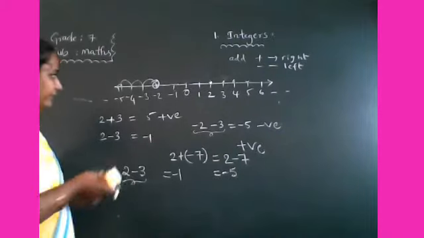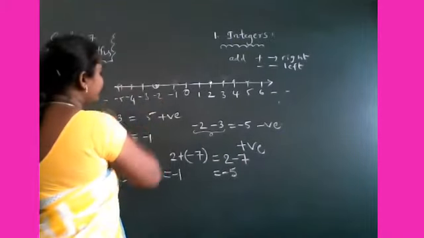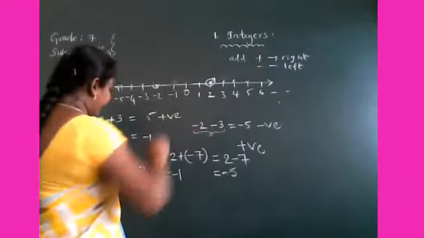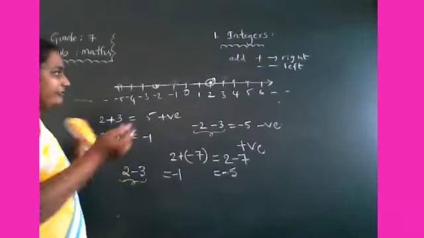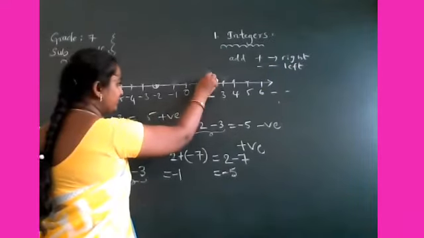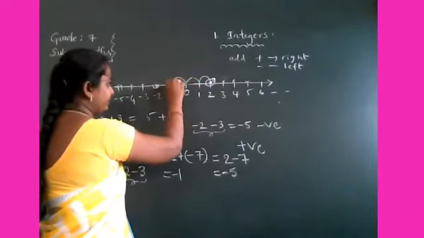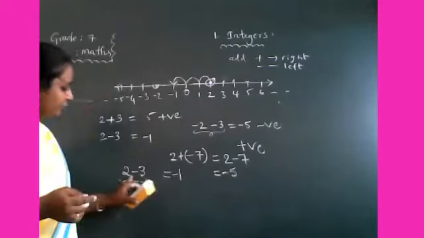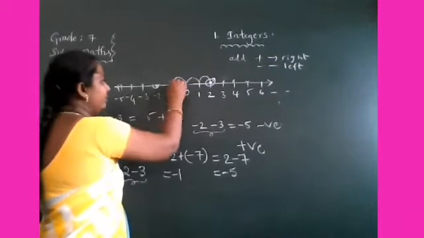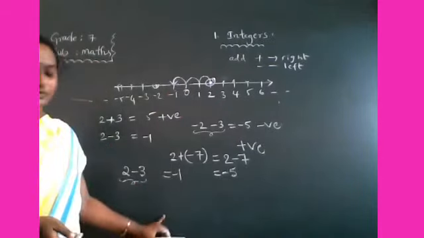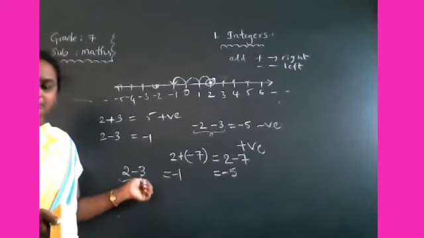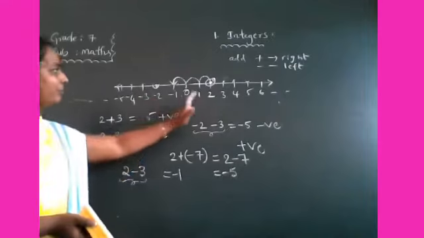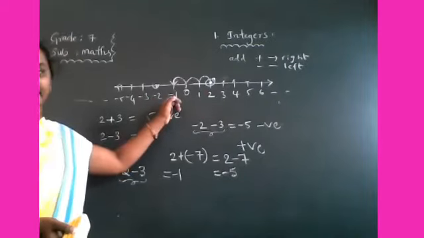2 minus 3. First you have to start at 2, and minus 3 is here. Minus 3 means you have to move compulsorily left side. So left side means 1, 2, 3. Okay. 2 minus 3 is equal to minus 1. So remember, if you subtract a positive integer, you have to move left side.